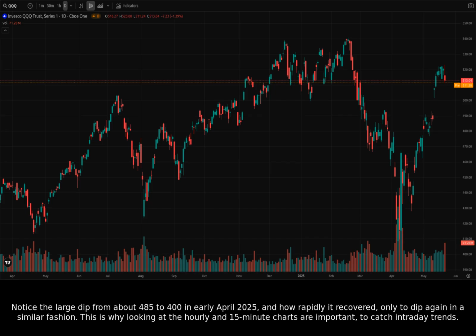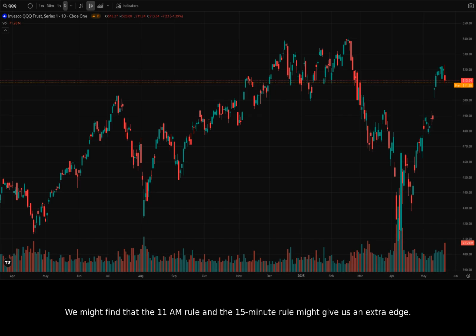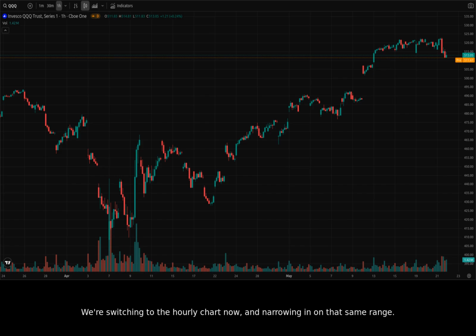This is why looking at the hourly and 15-minute charts is important to catch intraday trends. We might find that the 11 a.m. rule and the 15-minute rule might give us an extra edge. Let's examine the period from late April 2025 to today on the 1-hour chart. We're switching to the hourly chart now and narrowing in on that same range.